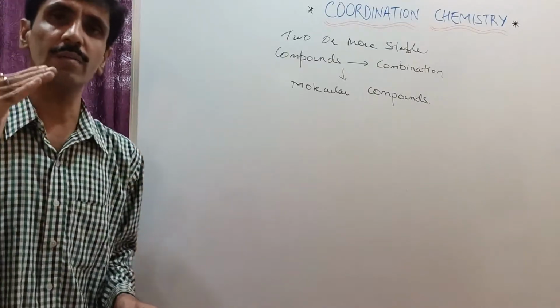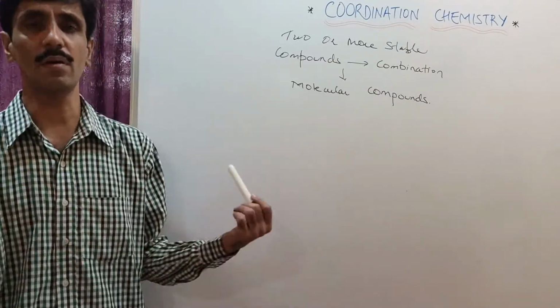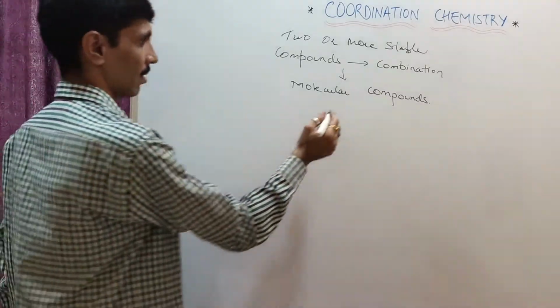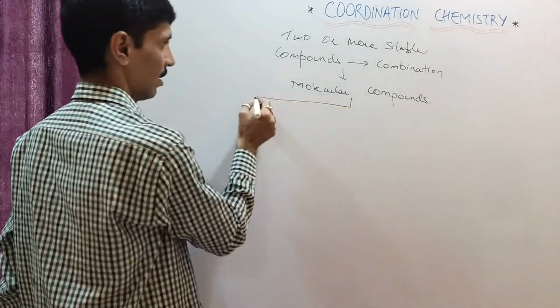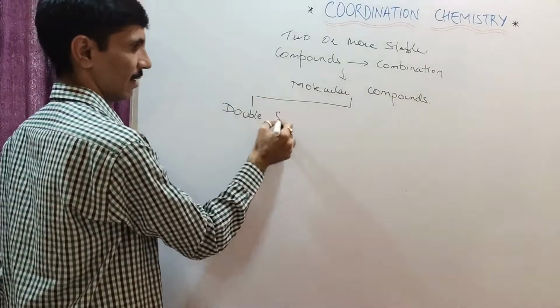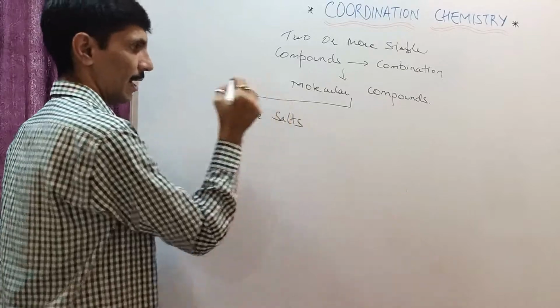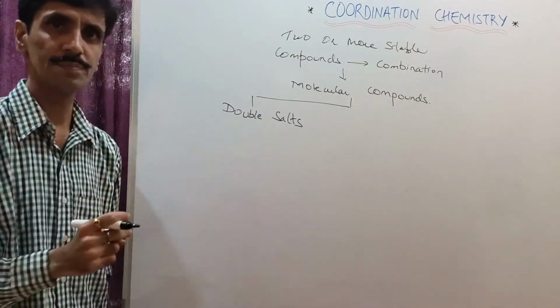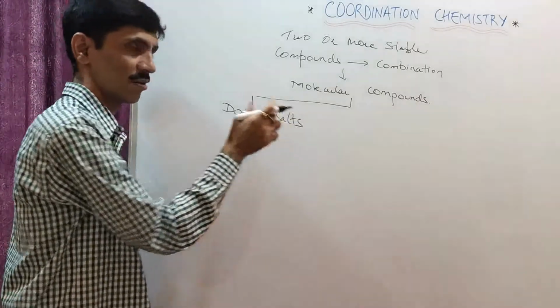Now these molecular compounds, depending upon the combination, are of two types. The first one we talk about, and they are called as double salts. What are they called as? Double salts. अब दोस्तों नाम से ही समझ में आएगा आपको, डबल का मतलब होता है दो, ओके, और हम बात करेंगे यहाँ पे salts.